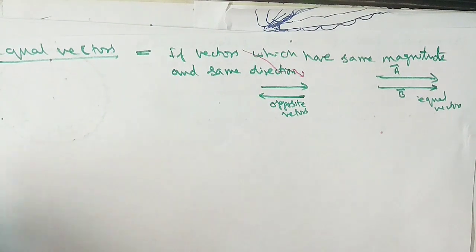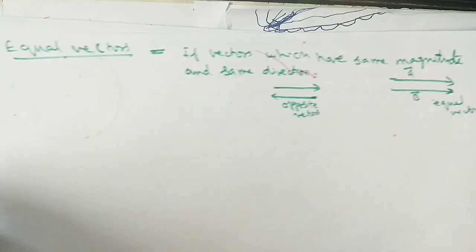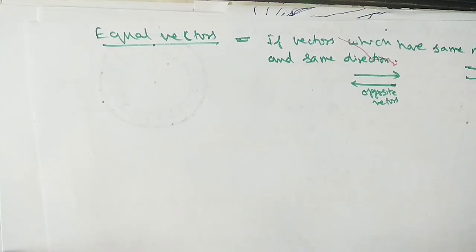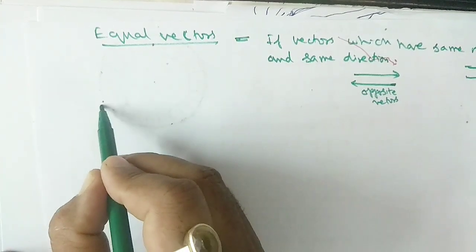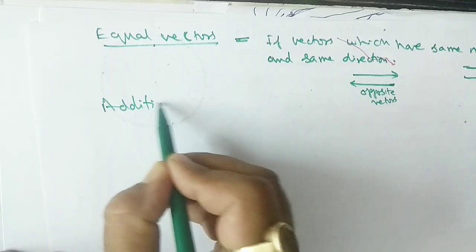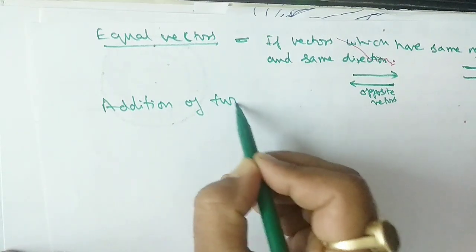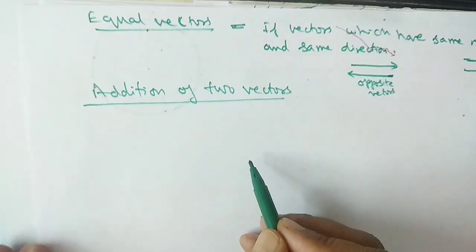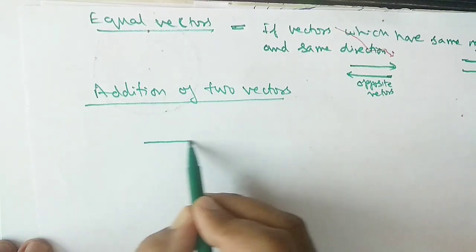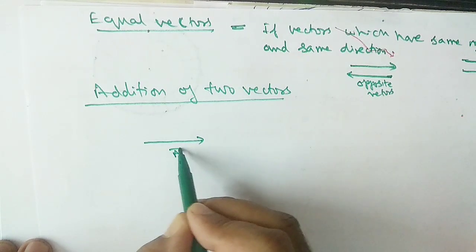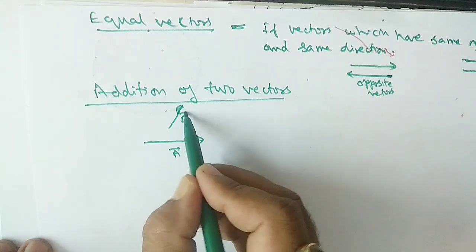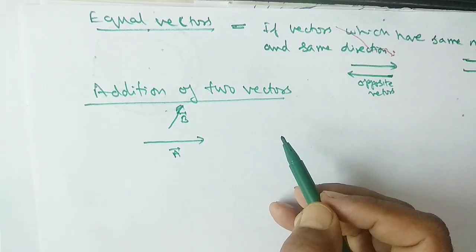Now the question arises, how can we add two vectors? Two vectors can be added by the triangle method. See what the triangle method is. So the next topic is addition of two vectors. Suppose two vectors are given. This is the first vector, say vector A, and the next vector is B, like this. How can we add these two vectors?